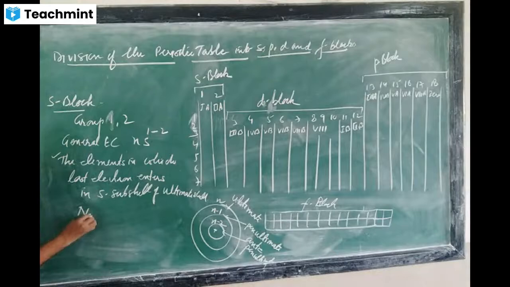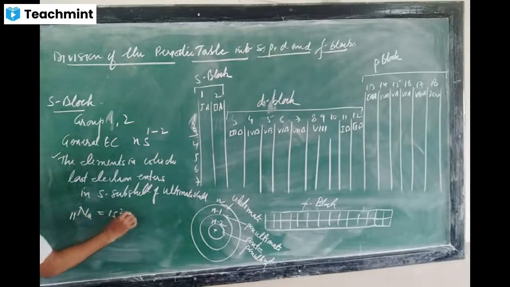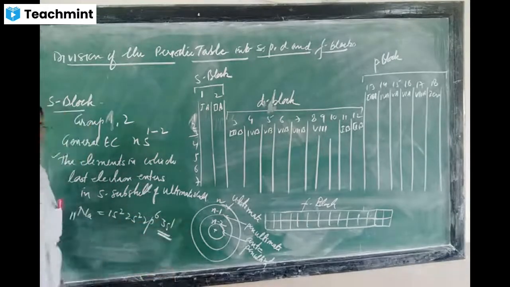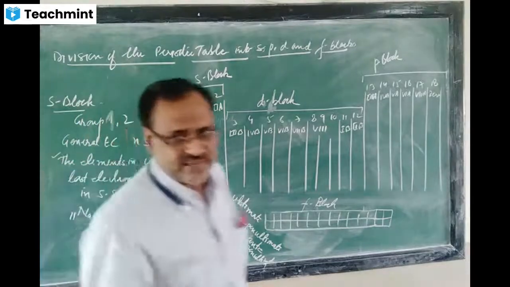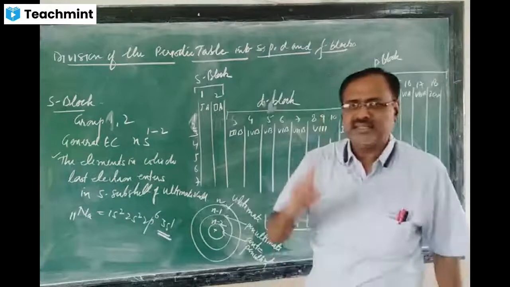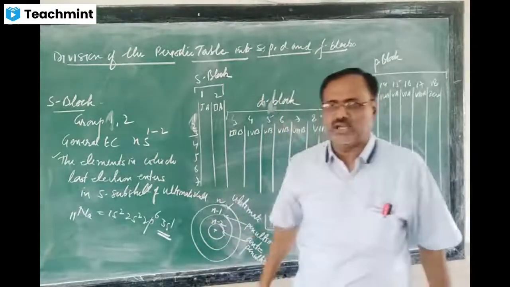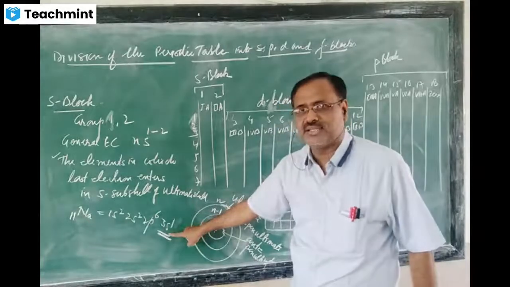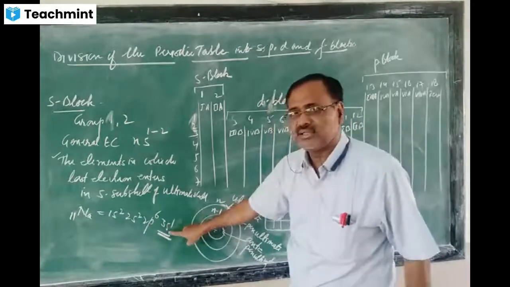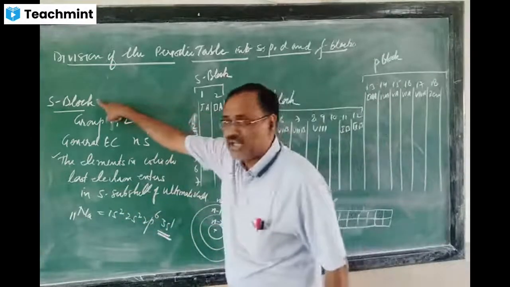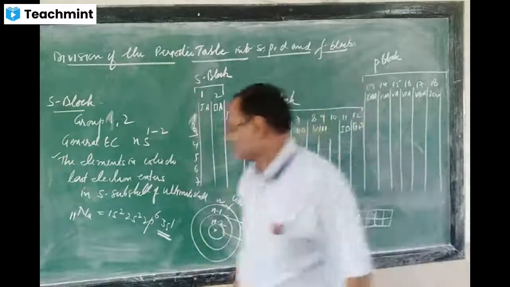Sodium, atomic number 11: 1s2, 2s2, 2p6, 3s1. Now the question for you: where is the 11th electron going in sodium? In which subcell is the 11th electron going? S subshell. Just see, N is 3, the maximum value, the last cell. So that's why sodium will belong to the S block element.